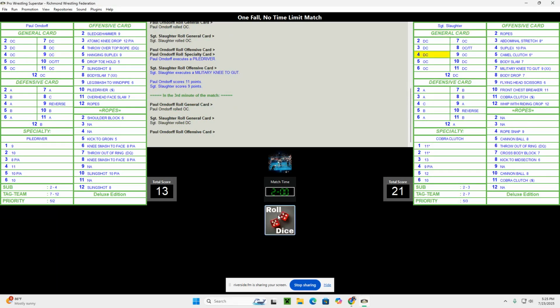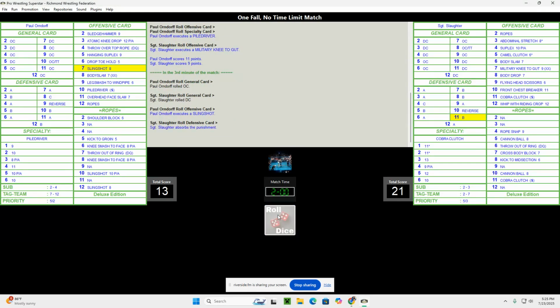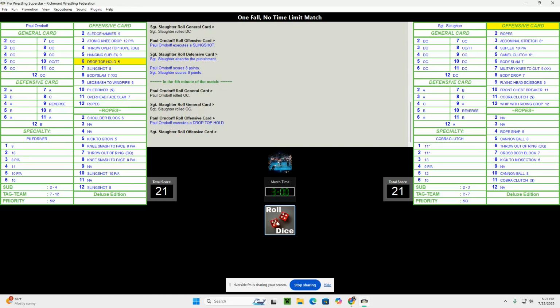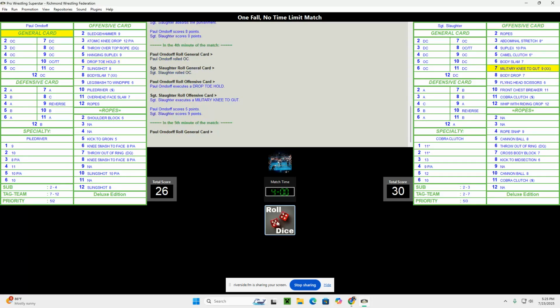He stays on the offensive. Sergeant Slaughter goes to the defense. It's a slingshot, and he'll have to absorb that punishment. We're dead even at 21 after 3 minutes here. Orndorff on the offensive. So is Sergeant Slaughter. It's a drop toe hold, and it's a military knee to the gut. So Sergeant Slaughter outscores him slightly there.